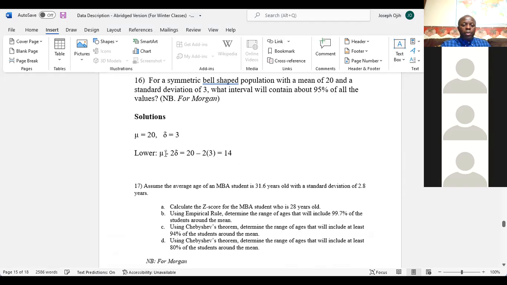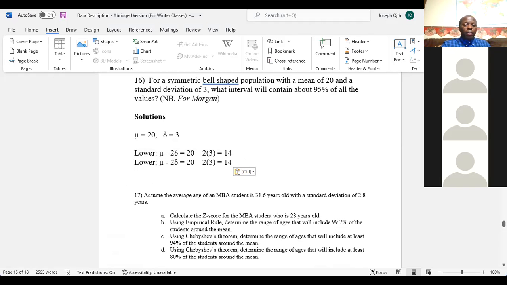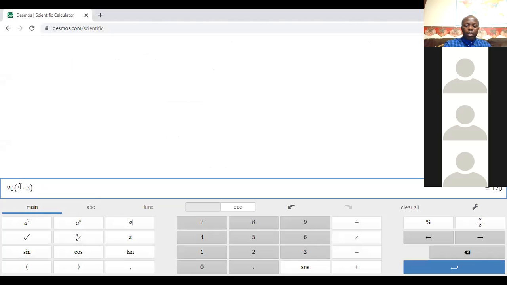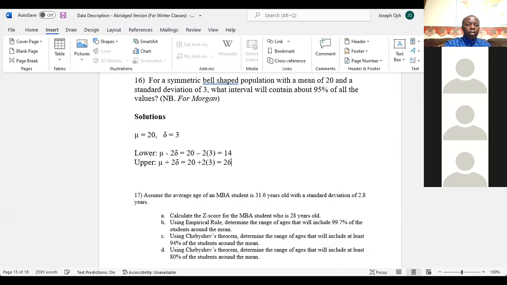Then for the upper range, we repeat the same process, but this time we use a plus sign. Let's see what it gives us. We go to our calculator and change it to a plus sign. That gives us 26, so we put 26 there.